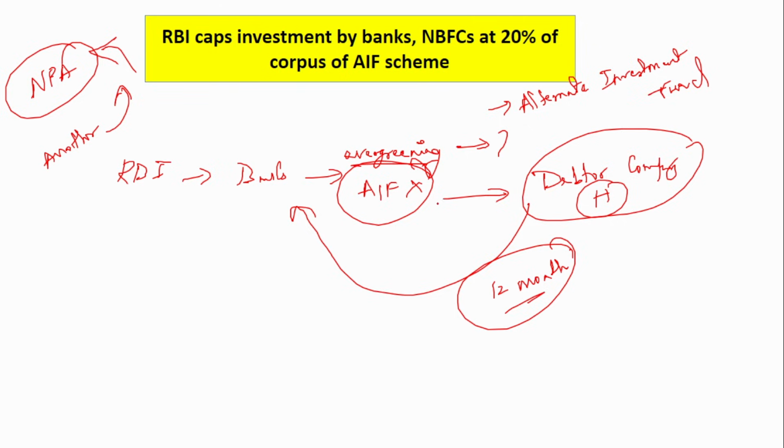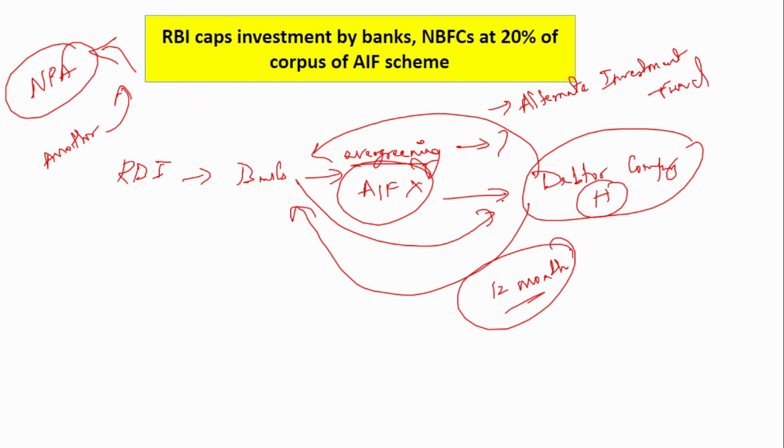So this alternate investment fund invests in this debtor company, and now if you see, this debtor company uses that money to repay the loan. So this is also a form of evergreening, right? The only thing is that the bank does not directly give the money to the debtor company, but it gives it to the alternate investment fund, and the alternate investment fund invests in the debtor company, and the debtor company uses that money to repay the loan. This is also a form of evergreening, and this is not good for the entire financial health system.